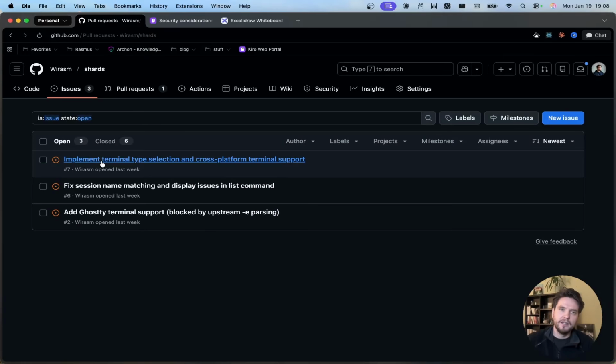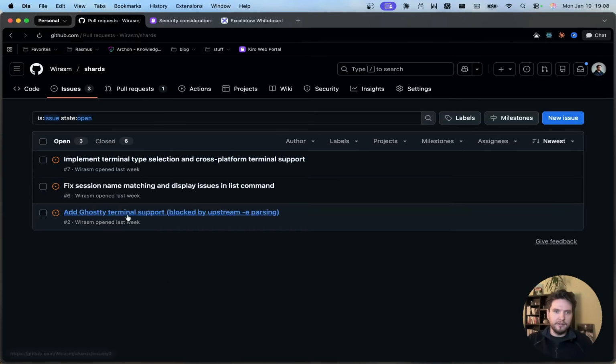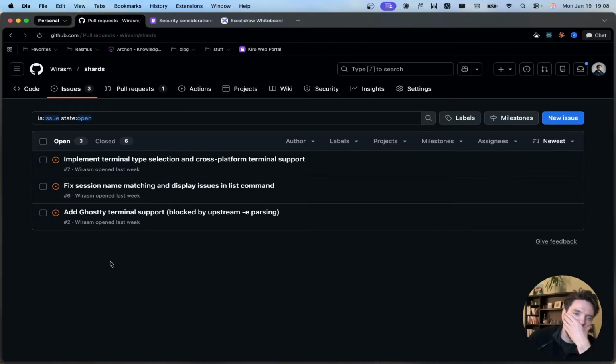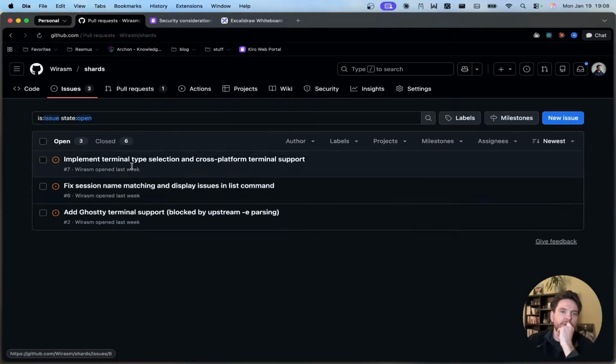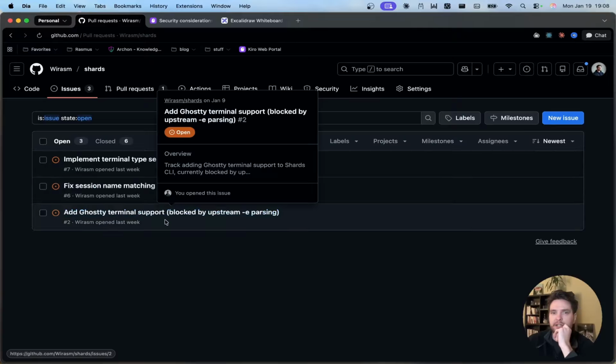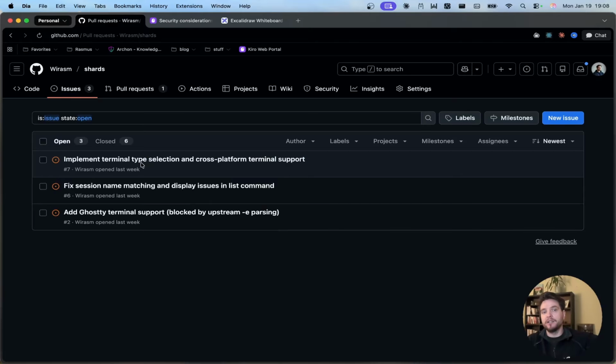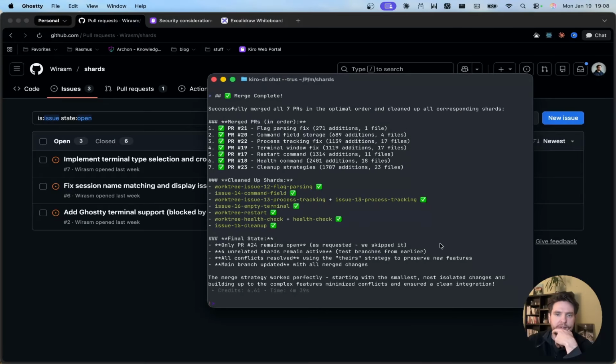Yeah, this is also something, it's not important right now, even though I do really want this. As long as this is CLI only, these two matter, but they don't matter actually if we build our own UI. So I haven't decided exactly what I want to do with those, because Shards is always going to be a useful CLI only application. So having support for this will make the CLI super useful, even if you don't have the UI, because then you can just run it in any of your terminals, you don't need the UI to make it useful. So I probably will want that too, but yeah.